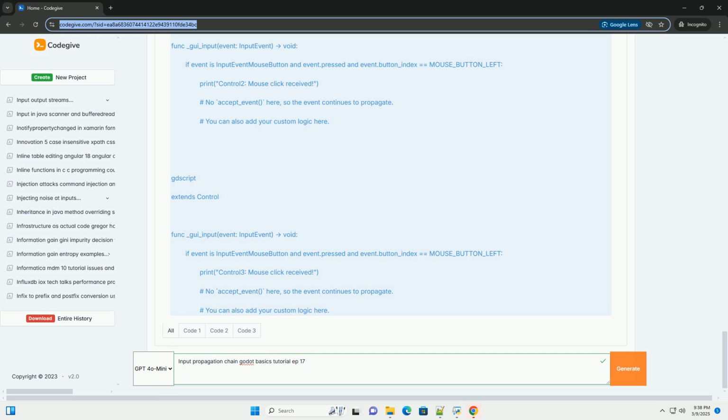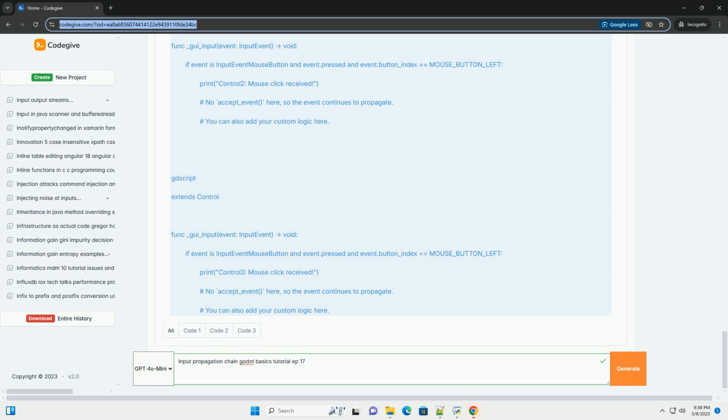Set all control node sizes to be different, with a smaller one, a medium one and a larger one. Like Control1, size, 100x100. Control2, size, 200x200.